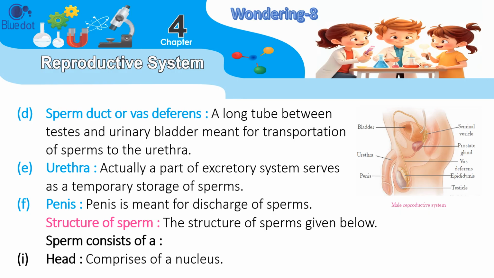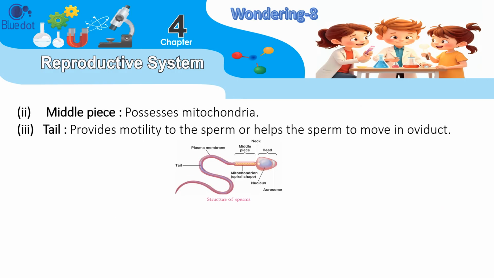Structure of sperm. The structure of sperms is given below. A sperm consists of: 1. Head, which comprises a nucleus. 2. Middle piece, which possesses mitochondria. 3. Tail, which provides motility to the sperm or helps the sperm to move in the oviduct.